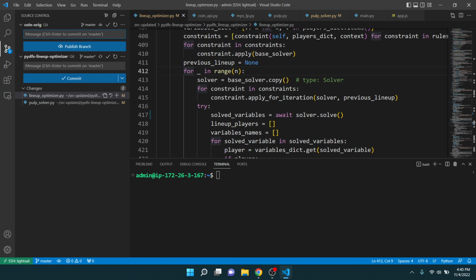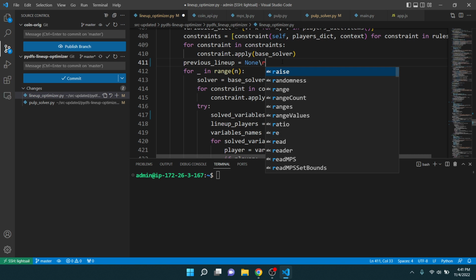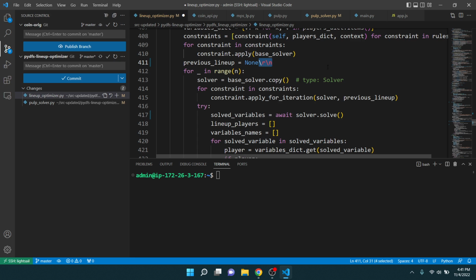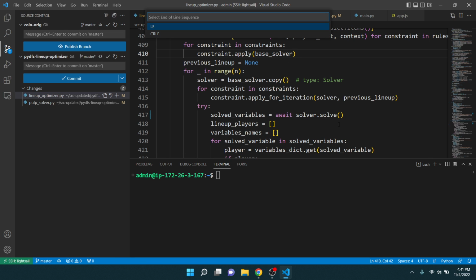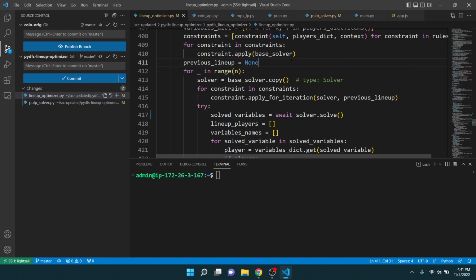Also, I had a bunch of changes, and those were just end of line sequence changes. They were all using \r\n, which is Windows style, instead of the \n. So they were CRLF, carriage return line feed. Carriage return is \r, line feed I believe is \n. I think that's right. Something like that.